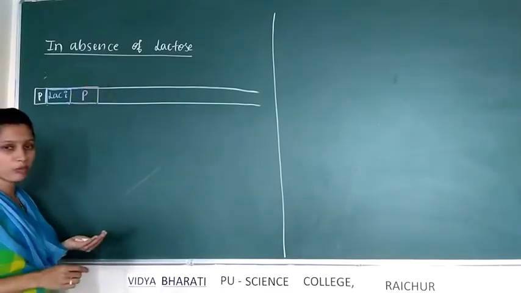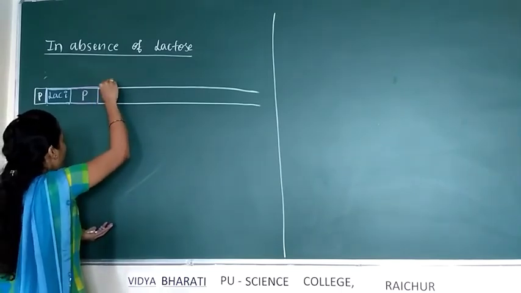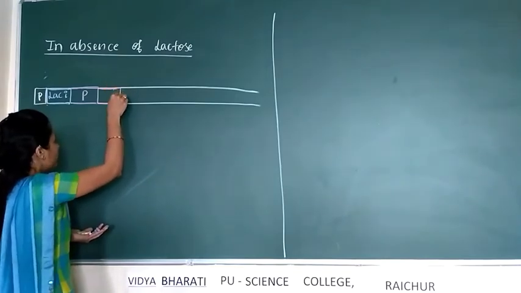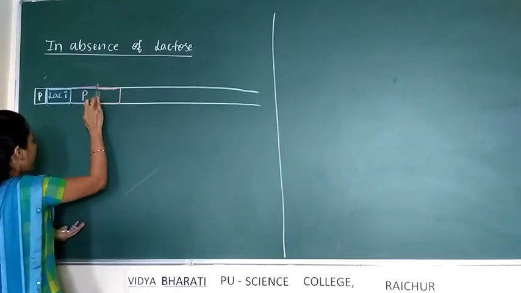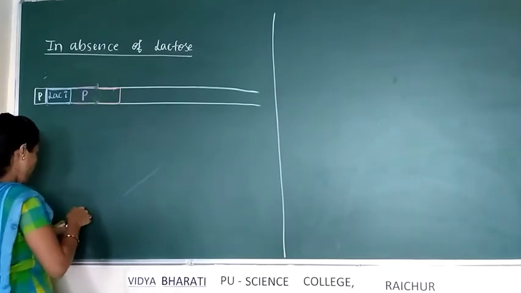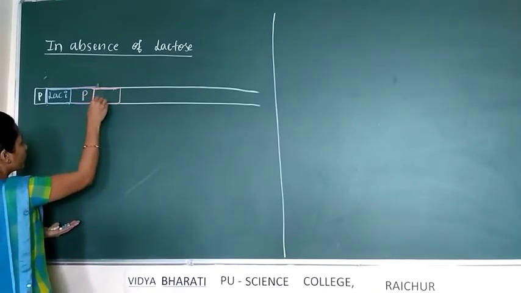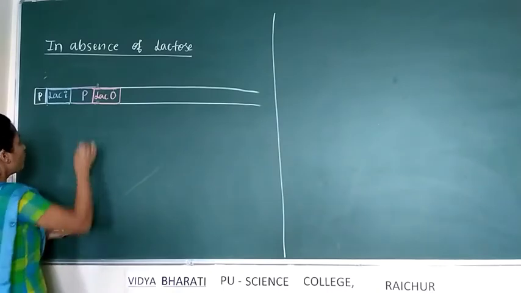P means promoter site, and next to the promoter, here operator is present. Operator is designated as LAC-O.